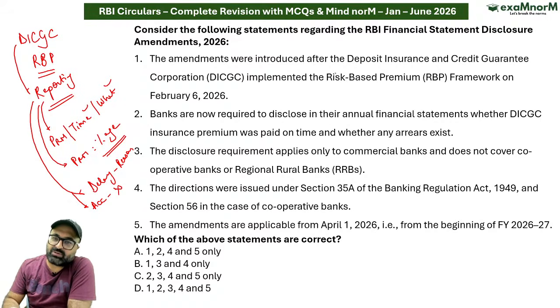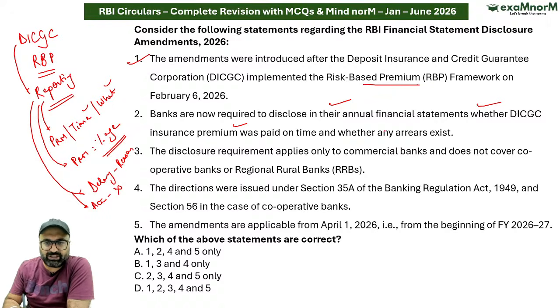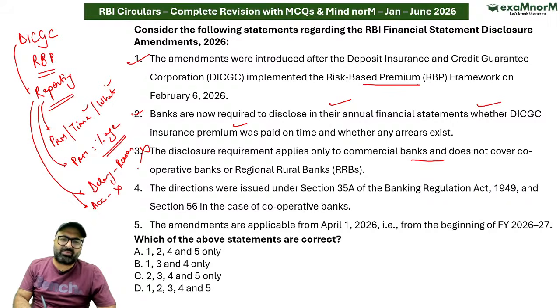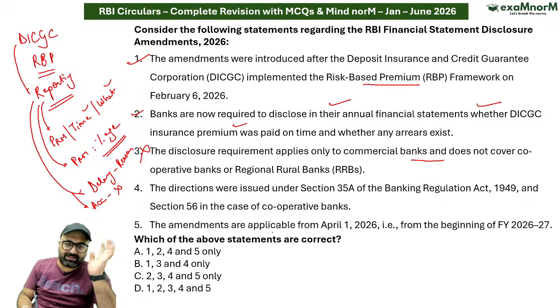So amendments were announced after the DICGC implemented risk-based premium framework, that is correct. Banks are now required to disclose their annual financial statement whether DICGC premium was paid on time or any, I would say, arrears, that means pending amount is paid or not. The disclosure requirement applies only to the commercial bank and does not cover cooperative as well as rural. Sir, it is applicable on everybody. Those who are included under DICGC, it is applicable.